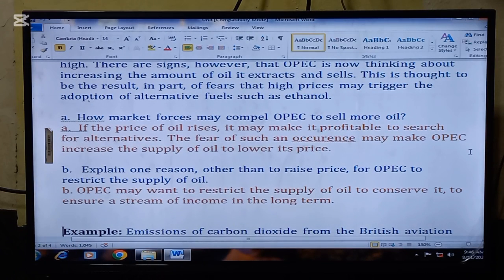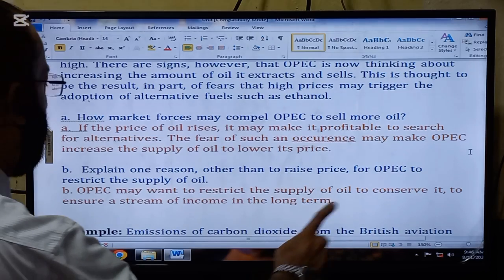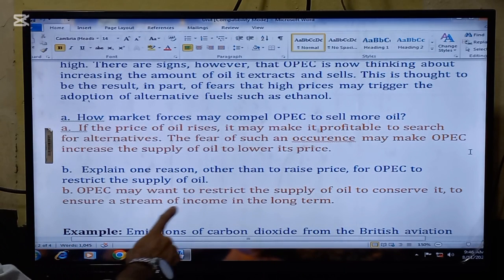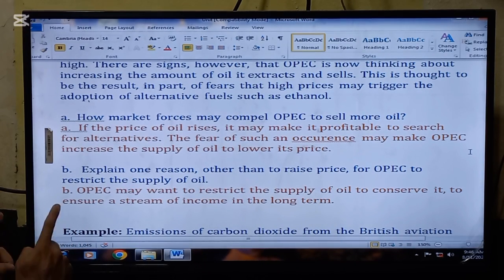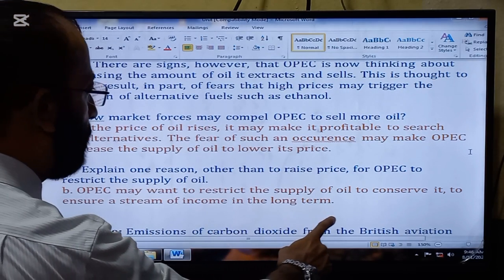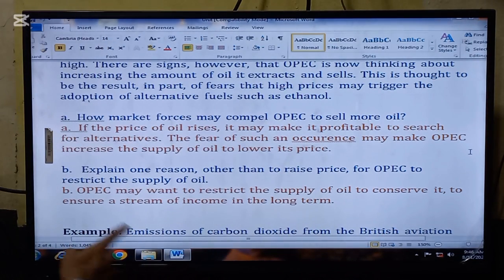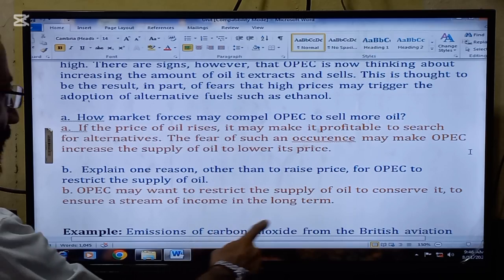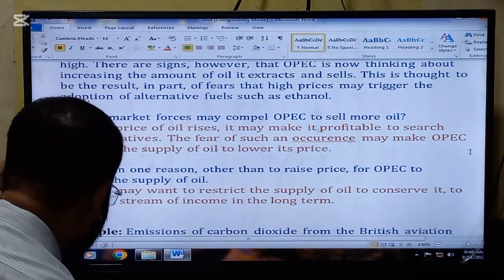The second question is to explain one reason, other than to raise price, for OPEC to restrict the supply of oil. Answer: OPEC may want to restrict the supply of oil to conserve it, to ensure a stream of income in the long term.